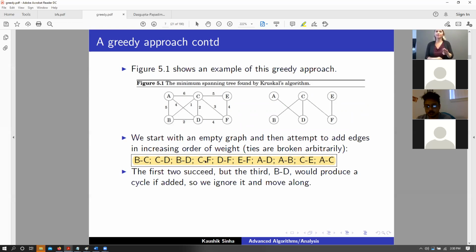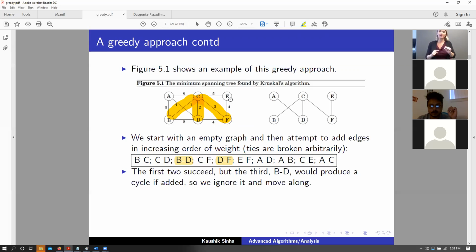That gives us this particular list of edges in ascending order. B to C, then C to D, then B to D, and so on, where B to C has the lowest edge cost. Now, Kruskal just picks the lowest possible cost edge, that is B to C. Then it picks C to D, again fine, that is the lowest cost and does not create a cycle. Then it looks at B to D. If we add this B to D here, we would create a cycle. So we ignore B to D. The next one in line is C to F. Fine, does not create a cycle. Keep on adding. Next one in line is D to F. Again, creates a cycle. We ignore this.